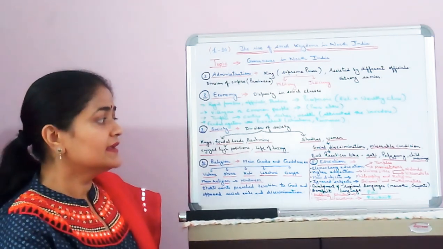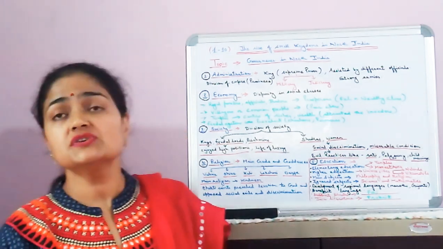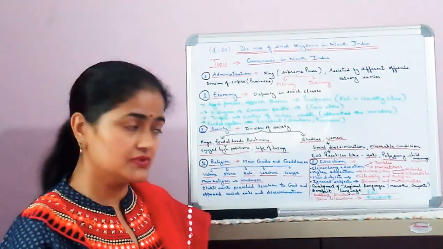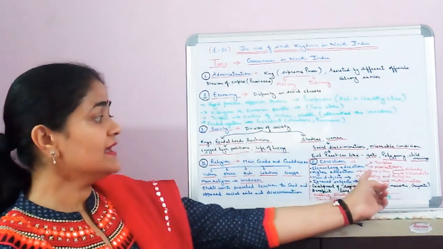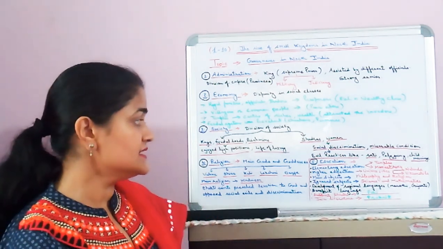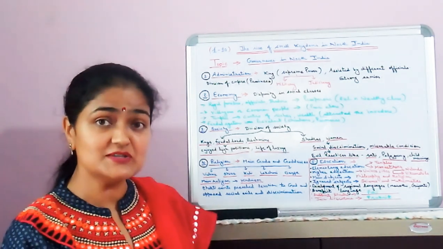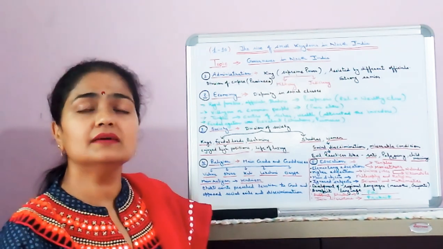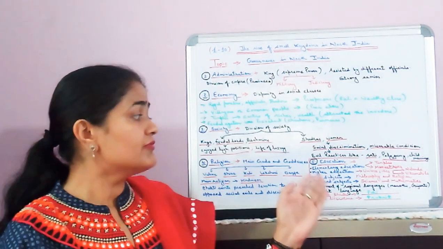So dear children, next topic is education. Elementary education was confined to the temples and monasteries. Means elementary education was given in temples and monasteries. For higher education there were universities, like Nalanda University and Vikramshila University. Their main subjects were philosophy and religion. But you will be surprised to know that subjects like maths and science were ignored, and religion and philosophy were encouraged. And development of regional languages.